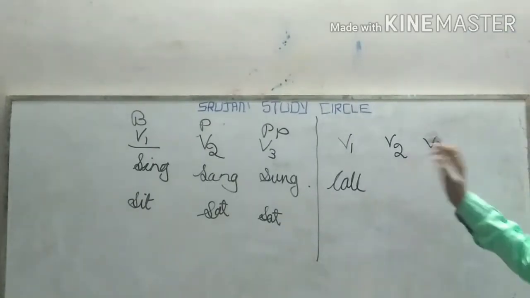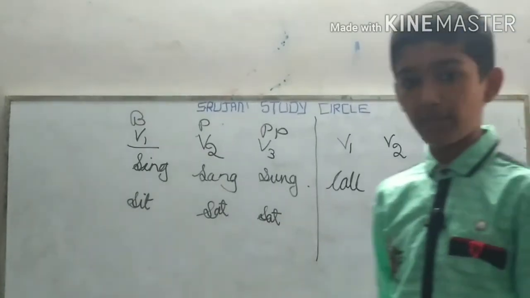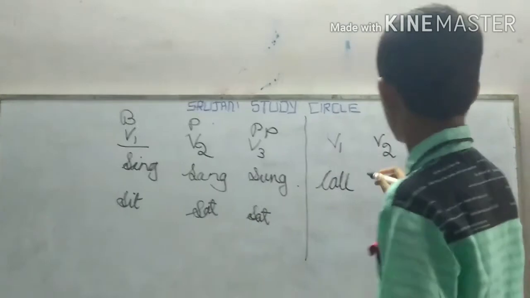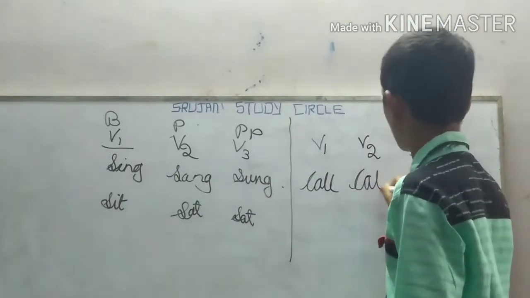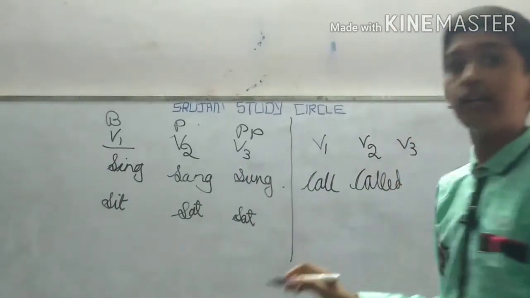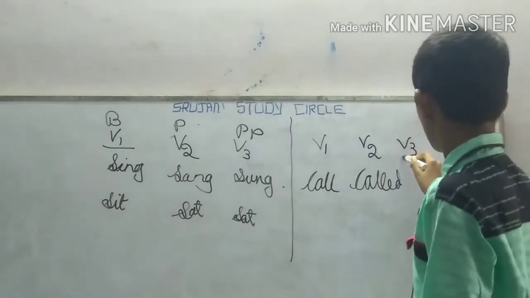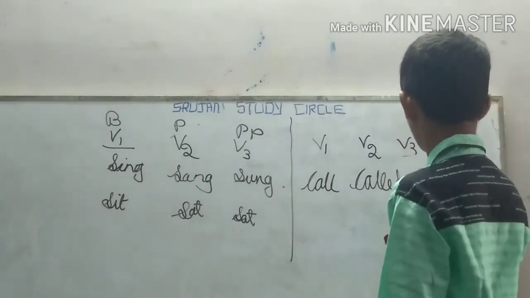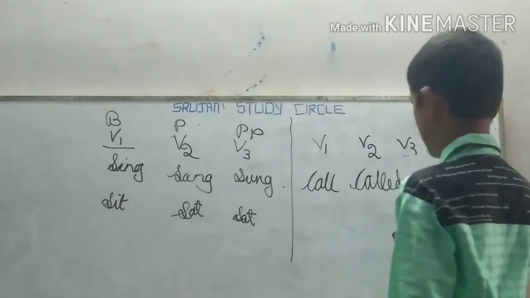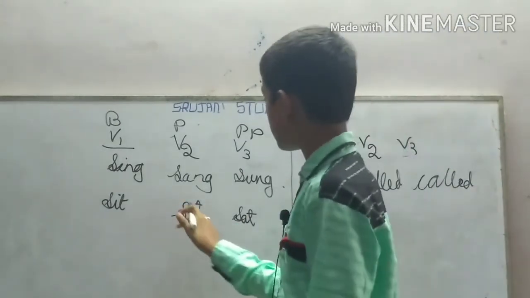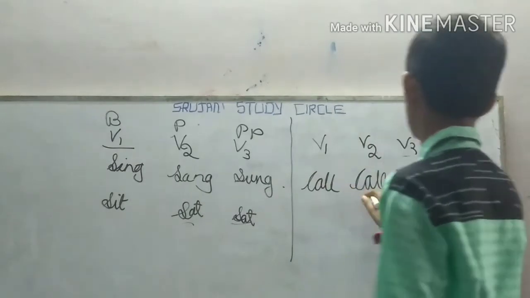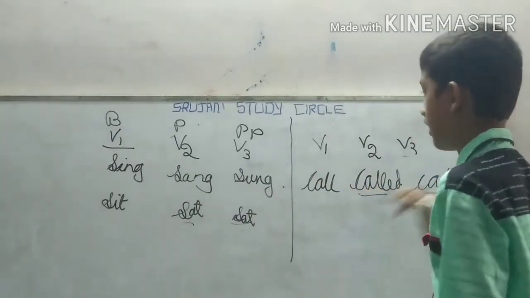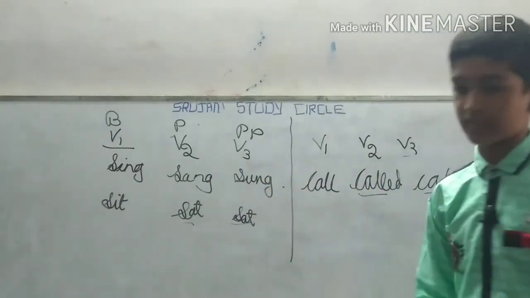Now here in the verb form 2, what will happen? It will become called. Okay, in the past. In the verb form 3 also it will become called only.